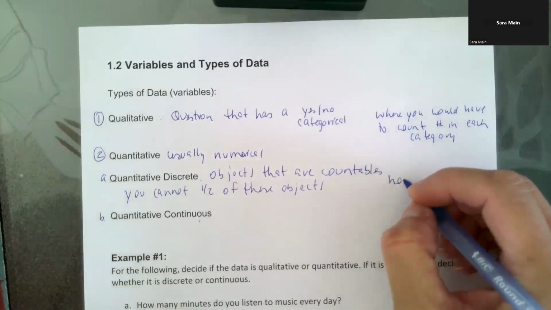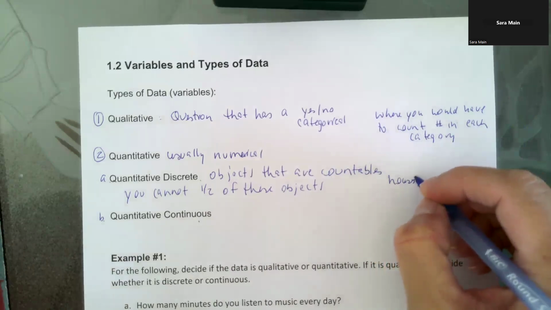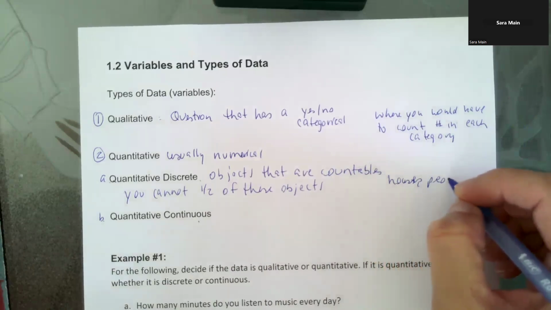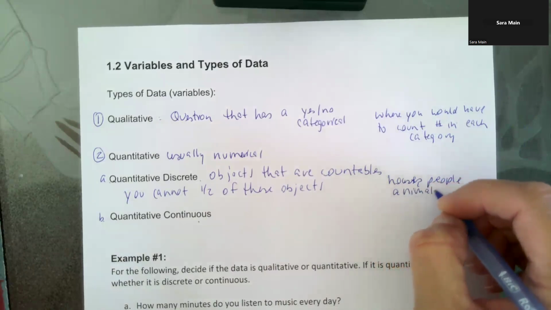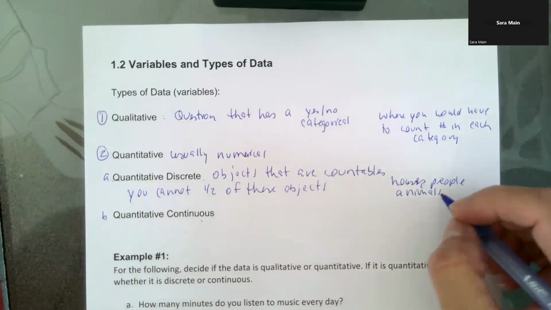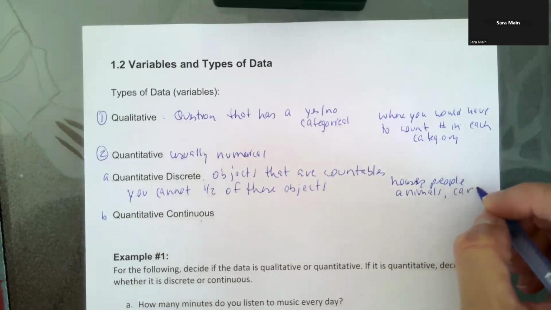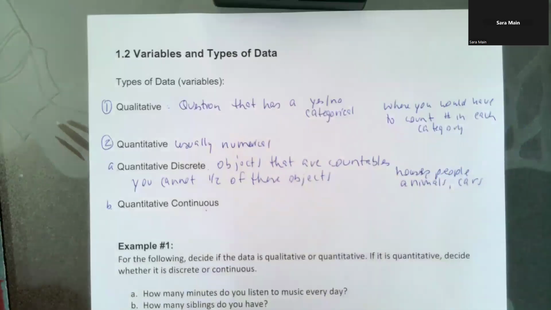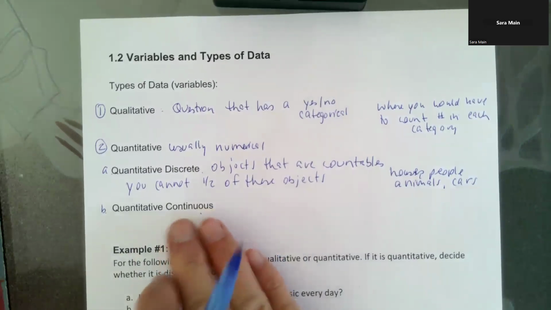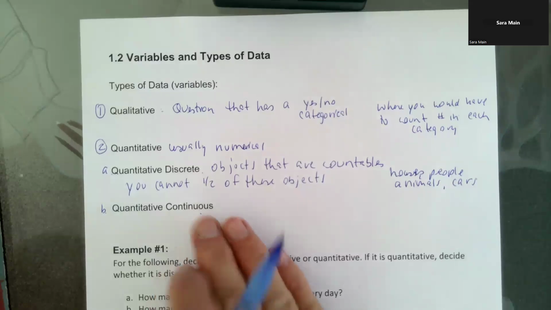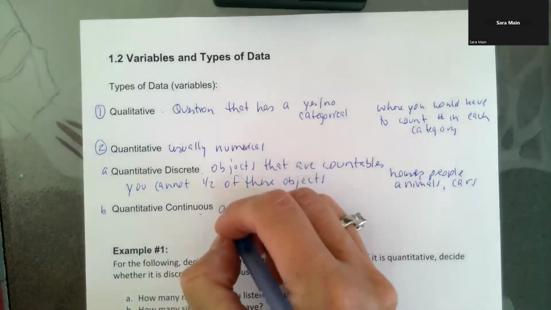So houses, people, animals, cars, things that you cannot have part of. Okay, quantitative continuous is going to be quantitative data, numerical, that are measured. So anything measured.